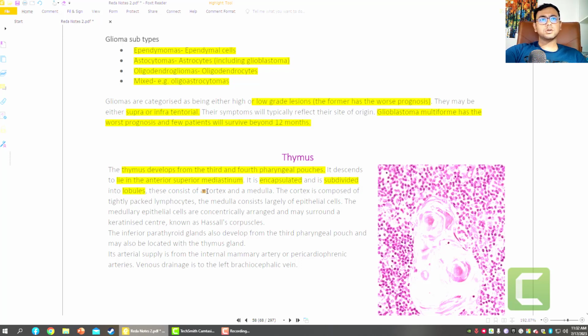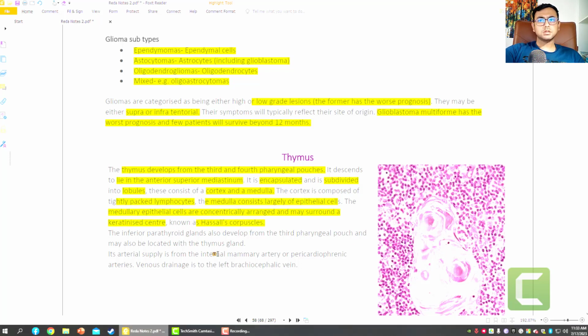These consist of cortex and medulla. So this is the cortex, and this portion is called the medulla. The cortex is composed of tightly packed lymphocytes. The medulla consists of epithelial cells. So most T cells originate from the cortical area, and the medulla is usually epithelial cells. Medullary epithelial cells are concentrated, arranged, and may surround a keratinized center, which is called Hassall's corpuscle.